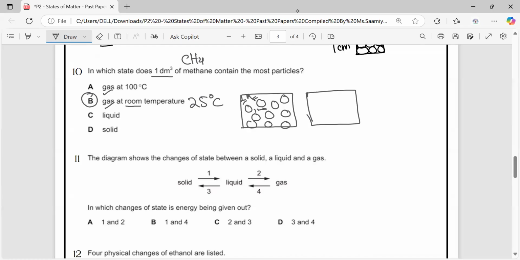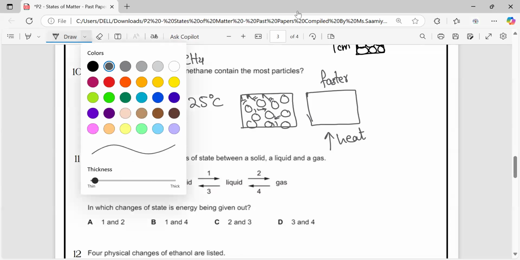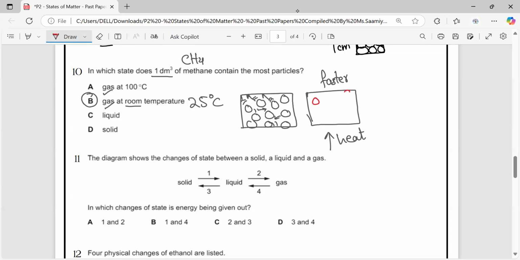They go around easily, happily, they're moving. But at 100 degrees Celsius, we have heated them. When we give heat to the particles, they start moving faster. And when they move faster, they go far from each other. So when they go far from each other, then in the specific volume, less number of particles can come.